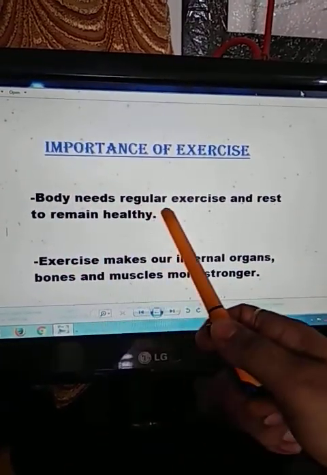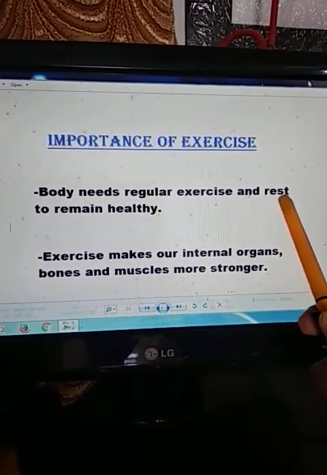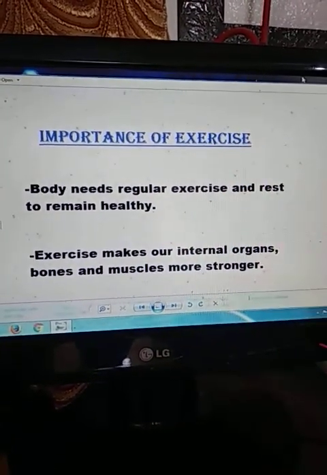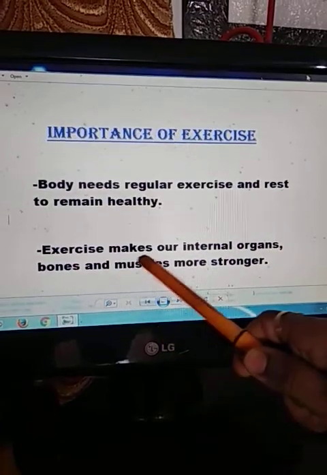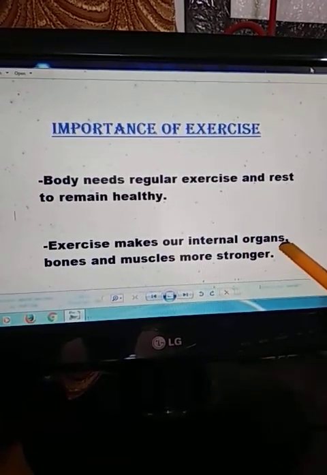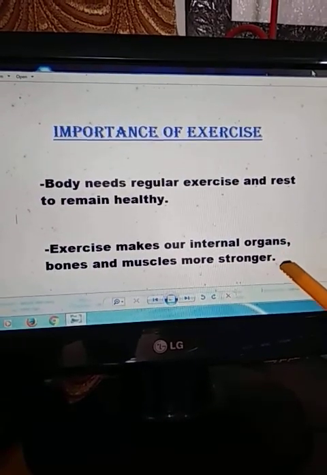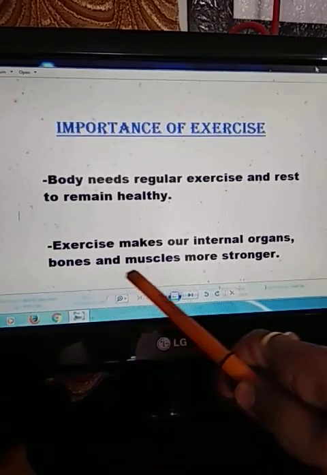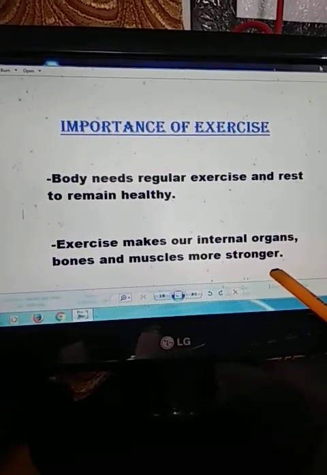The body needs regular exercise and rest so that the body can remain healthy. Thus, exercise is important and we have to do it daily. Exercise makes our internal organs like heart, lungs, kidneys, stomach, intestine, all such internal organs stronger, as well as exercise makes our bones and muscles stronger.